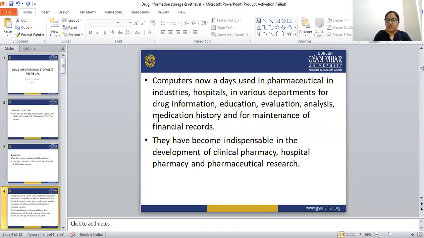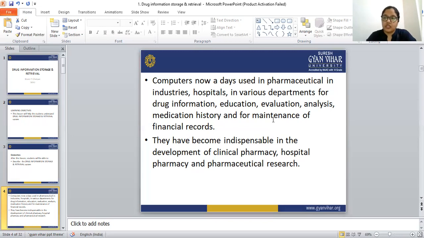So this topic is coming in the computer application. Computers nowadays are used in the pharmaceutical industries, hospitals, and various departments for drug information, education, evaluation, analysis, medication history, and for maintenance of financial records. So in the pharmaceutical sector, hospitals, and the various departments, we are using the computer nowadays.